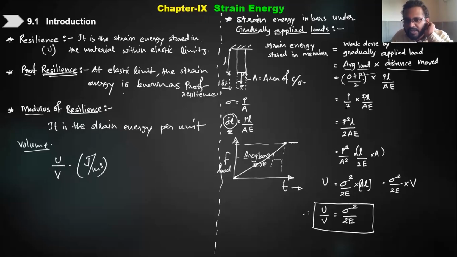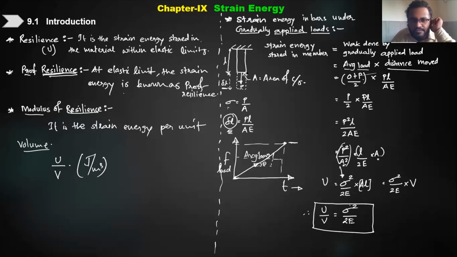Now 0 plus P by 2 becomes P by 2, and PL by E, so it becomes P square L by 2A. Now here what I am doing is multiplying and dividing by A. See here I have written A square and I have multiplied also by A. So now what is this P square by A square? Because we know that sigma is P by A, so P square by A square is sigma square. So I have written this bracket as sigma square, and this AL as it is.